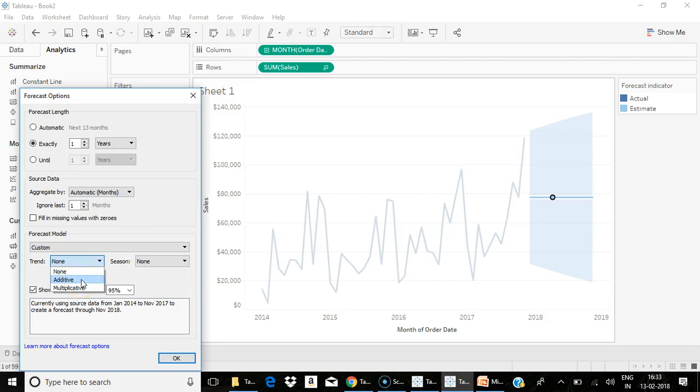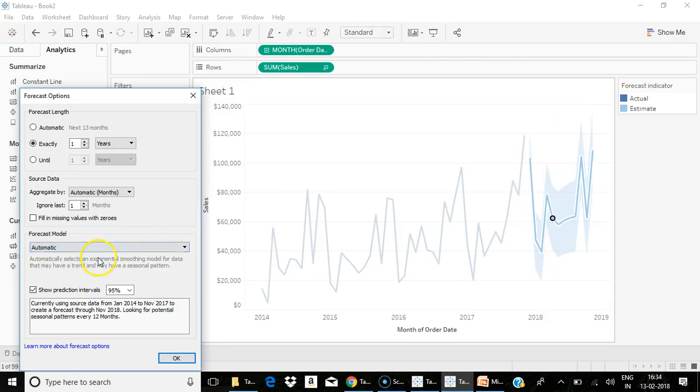Additive in the sense it is going to be adding up of those four factors, that is your trend, seasonality, fluctuations and residuals. Mainly your trend and seasonal patterns. If you go by multiplicative, then it is going to be multiplication of these factors. When you go by additive method, even if there is no trend, you can go by a seasonal pattern. But in multiplicative, definitely both should be present because if one is 0, everything would become 0. Mostly we use additive methodology in order to calculate your forecasting.